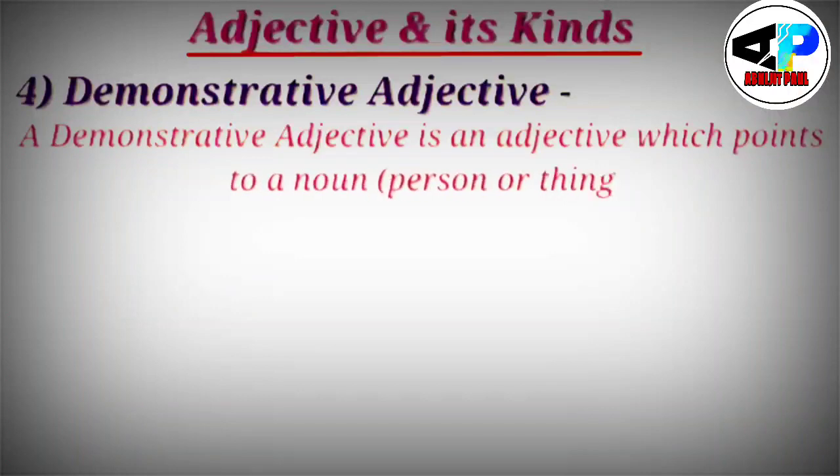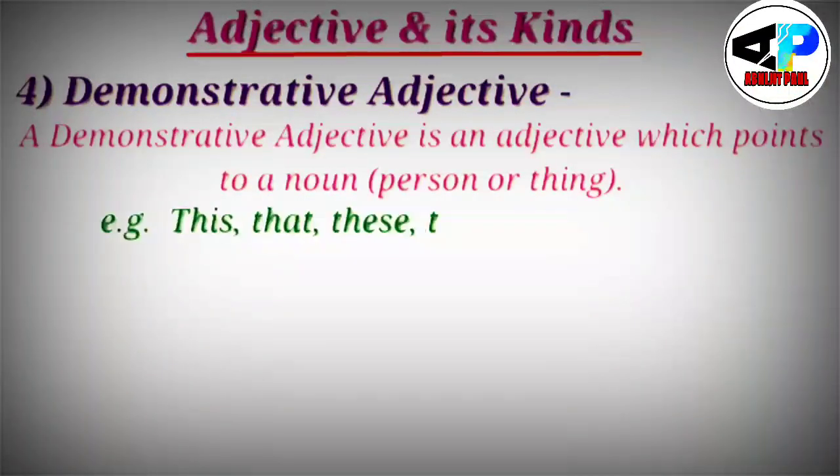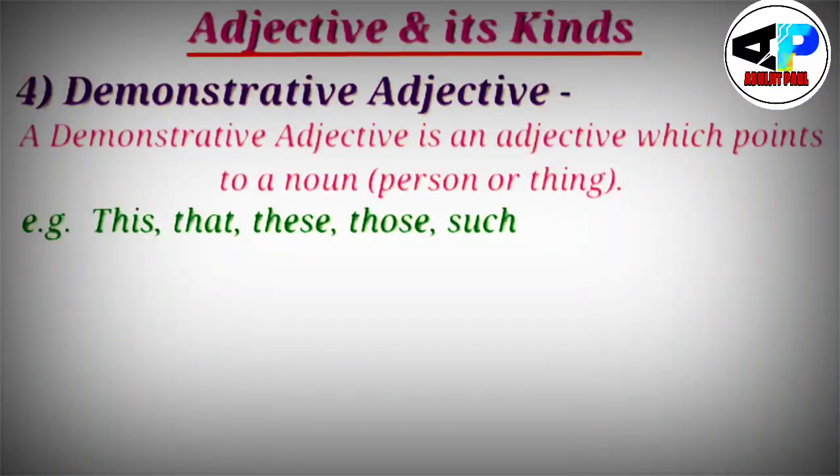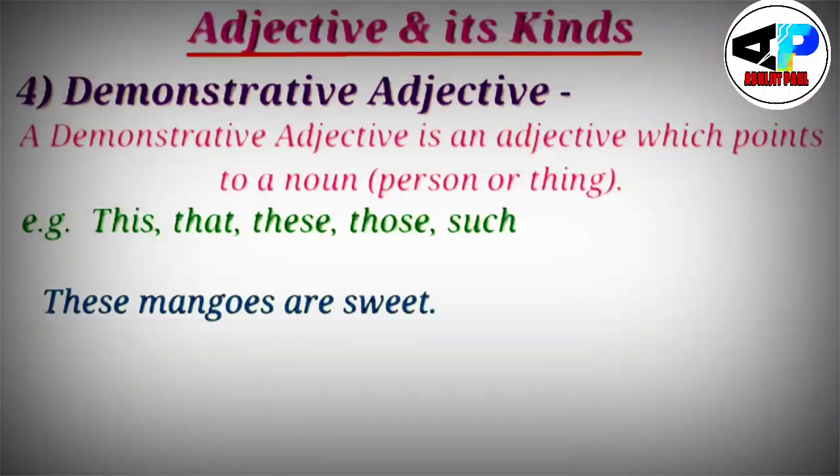My fourth topic is demonstrative adjective. What do you mean by demonstrative adjective? It is an adjective which points to a noun, person or thing. Suppose this, that, these, those, yonder, such. These are the examples of demonstrative adjective. See the examples, like these mangoes are sweet.